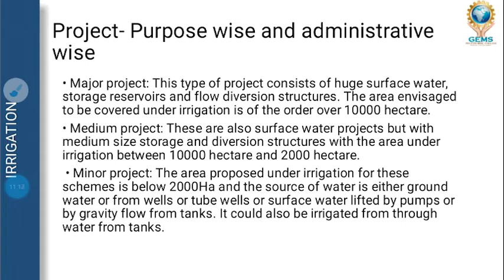So major project means where the land cultivated is more than 10,000 hectares and water is being supplied. That is known as a major project. And medium means it is between 10,000 to 2000 hectares where water is supplied to the farmers, and that is known as a medium project. But minor is less than 2000 hectares.